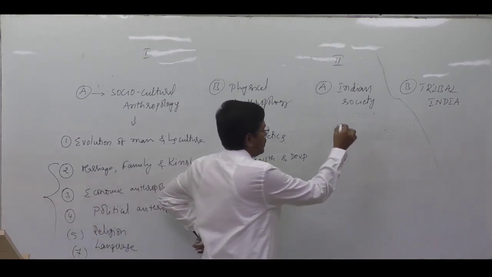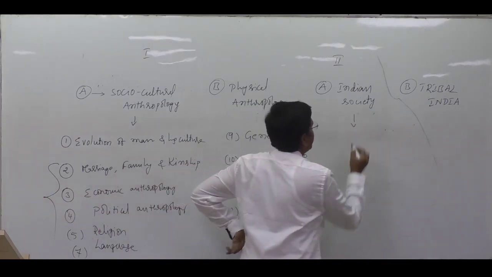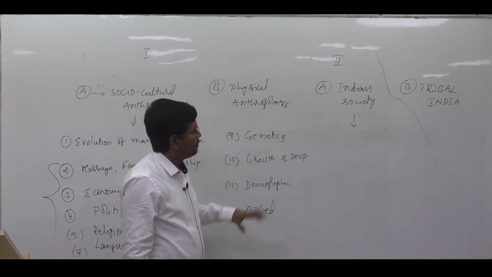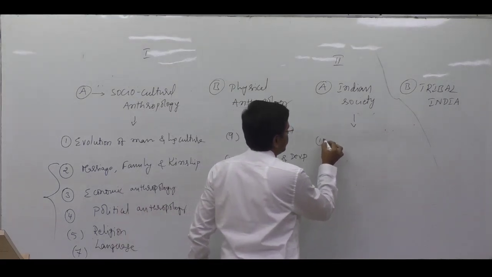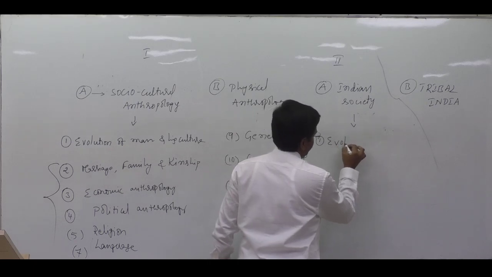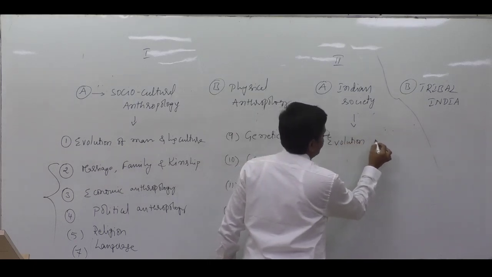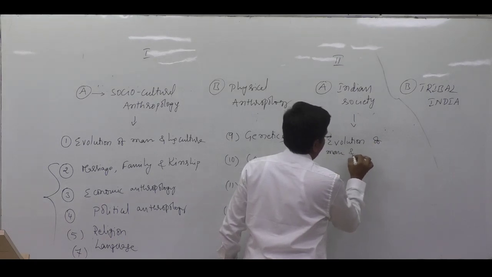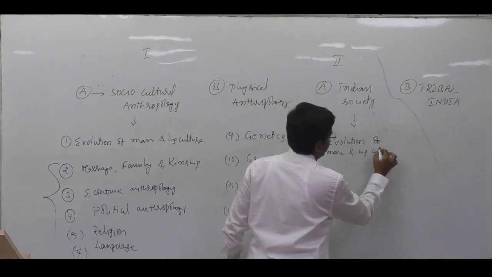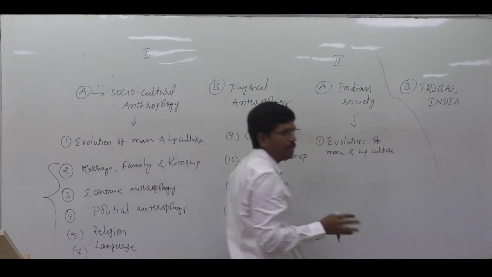Now, in the second paper, in the first section, Indian society. In Indian society, there are 5 chapters. The first chapter deals with the evolution of man and his culture in the Indian context.